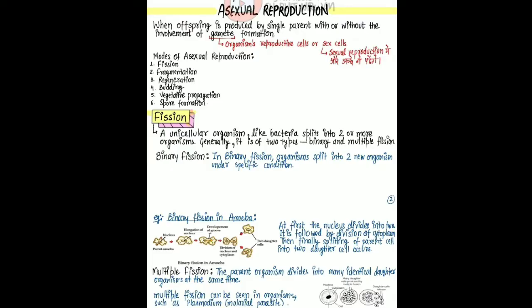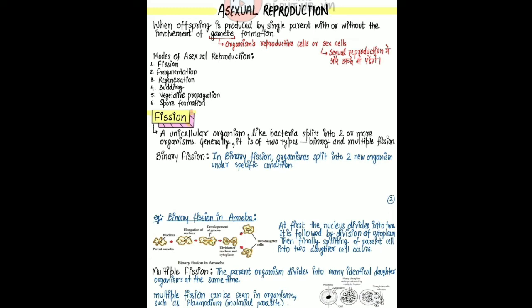So guys, now starts asexual reproduction. When offspring is produced by a single parent, with or without the involvement of gamete formation. Modes of asexual reproduction. First is fission, second is fragmentation, third is regeneration, fourth is budding, fifth is vegetative propagation, sixth is spore formation. First, fission.